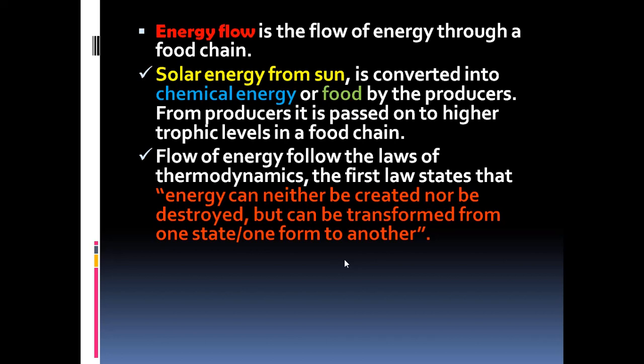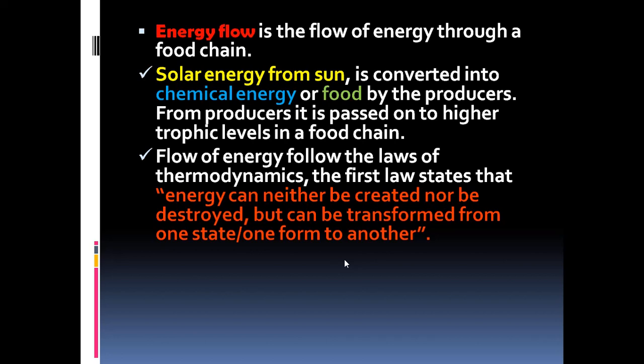Take for example sunlight. The radiations coming from the sun carry a lot of energy, and that energy, the photonic energy or the solar energy present in the sunlight, is taken up by the plants, and that is used to make the bonds between carbon-carbon and carbon-hydrogen-oxygen elements, and that's how the plants are able to convert water and carbon dioxide into carbohydrates or the organic matter or food. So food is another transformed form of the energy,